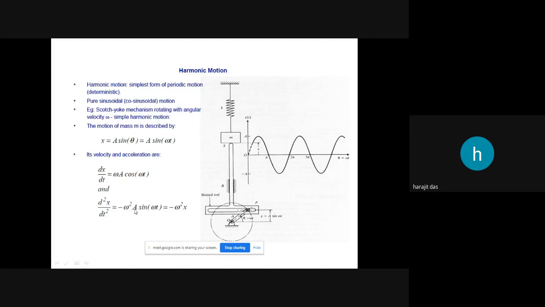So minus omega square a sine omega t. So a sine omega t is nothing but x. Okay, so you can write x double dot, or d square x by dt square, equals minus omega square x. Now I think it is clear to you that a vibratory motion can be represented by a sinusoidal curve. This curve will give the displacement of the mass at any instant t, and that equation will give you the value of velocity and the value of acceleration of the mass at a particular instant.